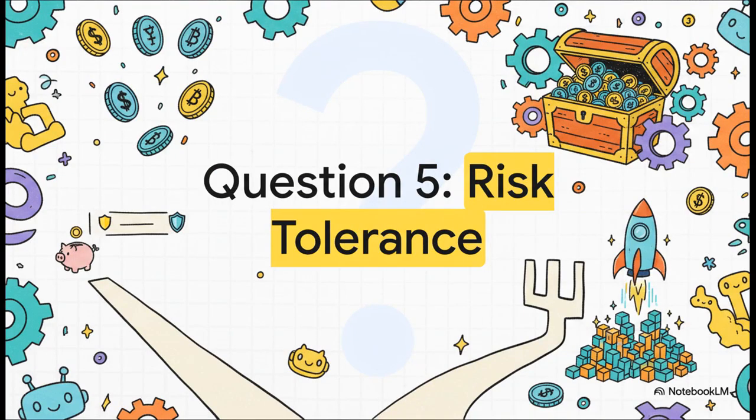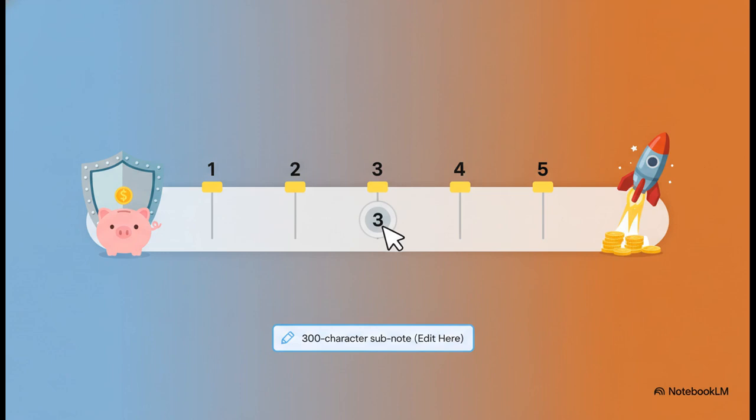All right, now for a really big one. How much risk are you comfortable with? This question helps you program your AI's appetite for spending treasury money on big, bold, and maybe unproven ideas. The way this works is with a simple slider from 1 to 5. Are you a 1, meaning you want to protect the treasury at all costs? Or are you a 5, ready to bet big on a potential game changer? And then you get a little 300-character note to explain the why behind your number, which is just as important.